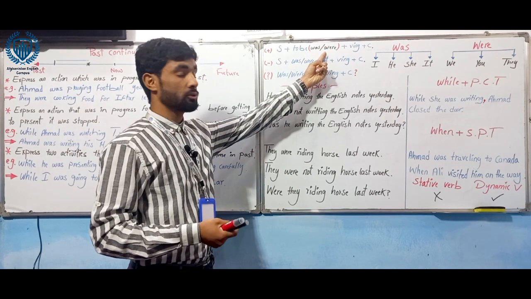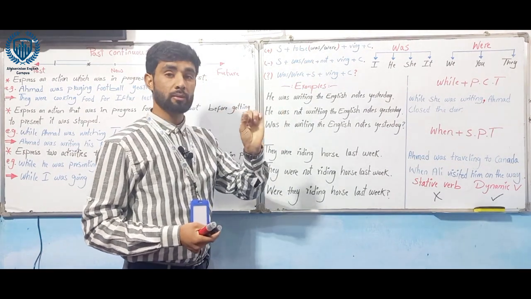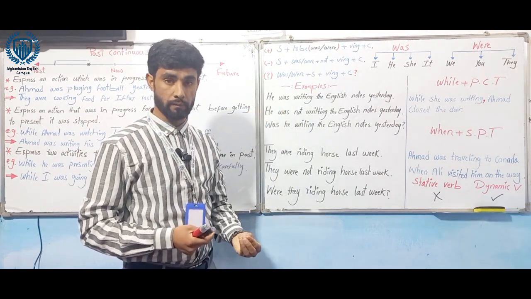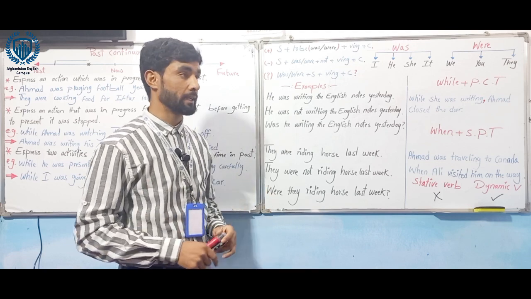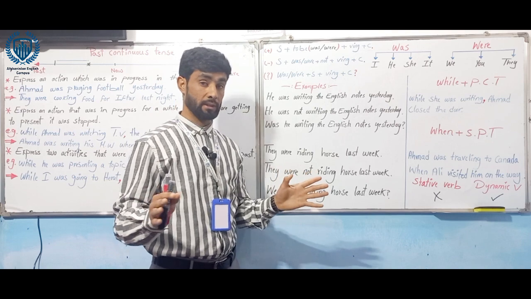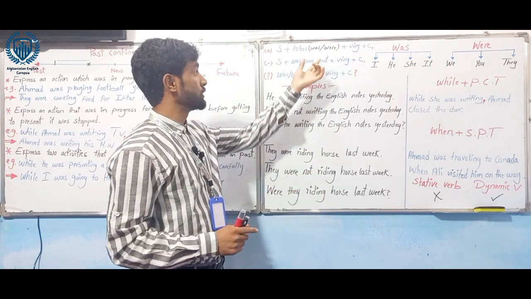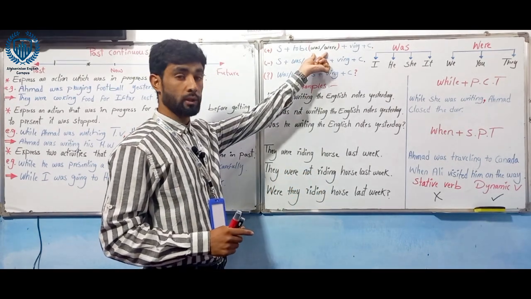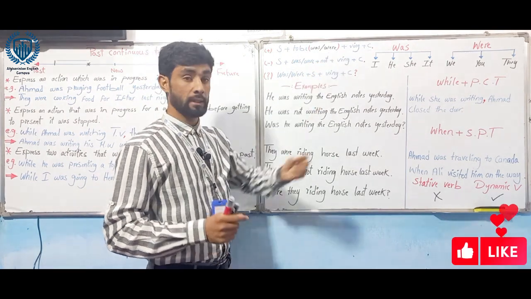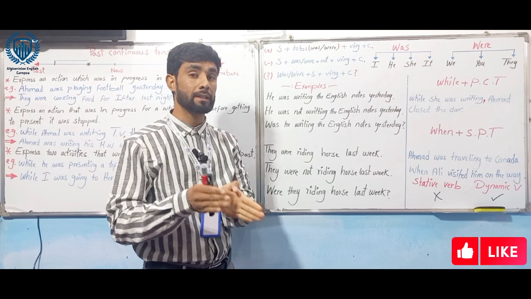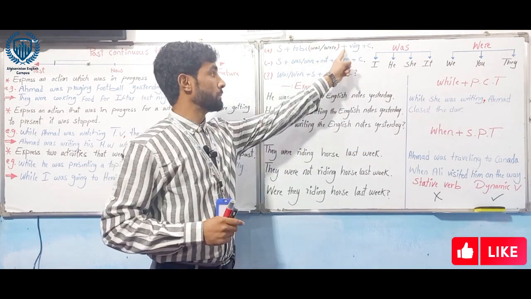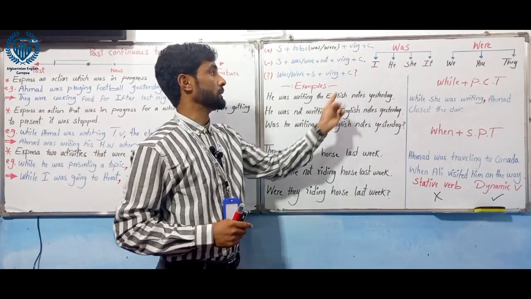In the past, we use was and were. In all continuous tenses, we have to have a to be verb. We need a to be verb with past continuous tense, and with all continuous tenses, not only past. The to be in the past continuous tense is was and were. Then we use the present participle form of the verb, or we call it the ing form. Plus verb-ing plus complement.